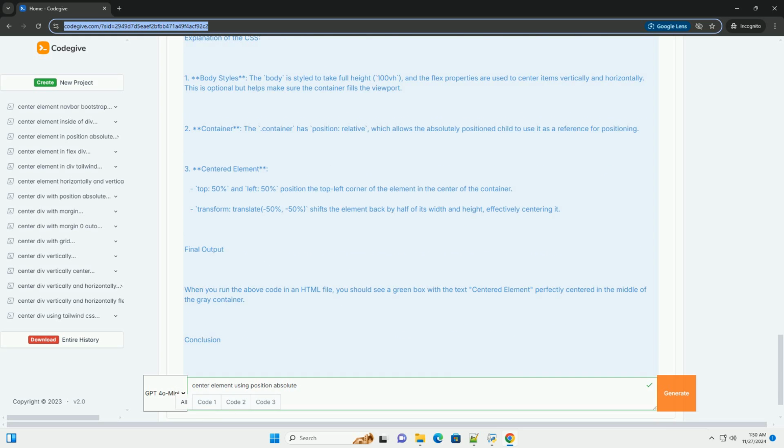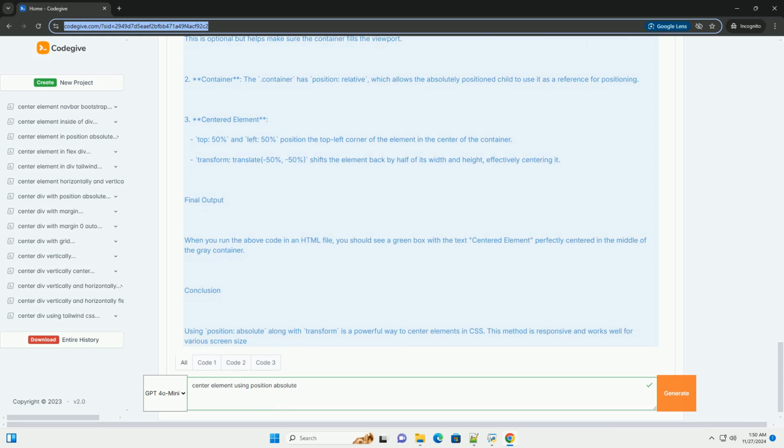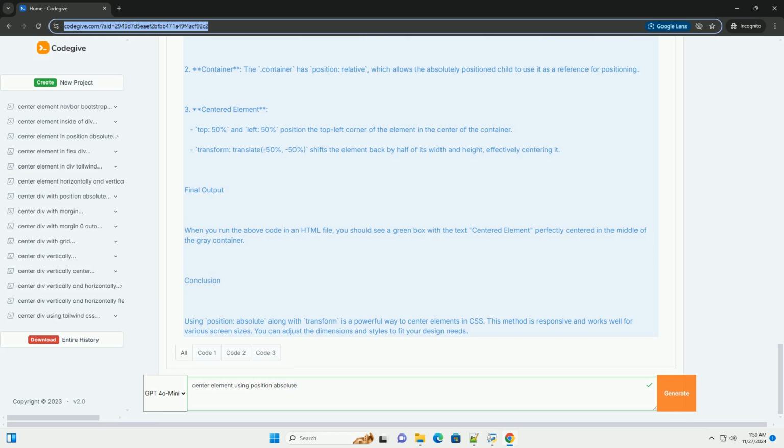Step 2, setting up the HTML structure. You'll need a container element that will serve as a reference for the absolutely positioned element. Here's a simple example. Step 3, styling with CSS. Now, let's write the CSS to center the element.